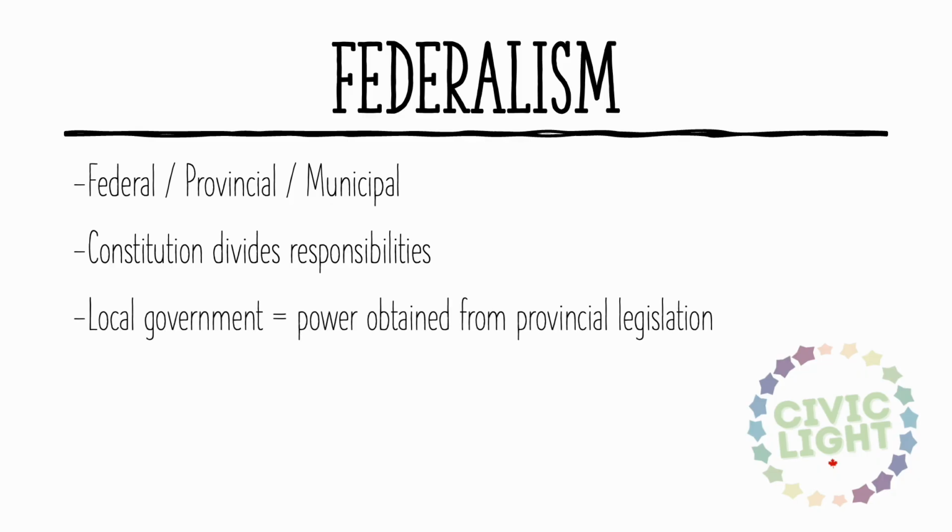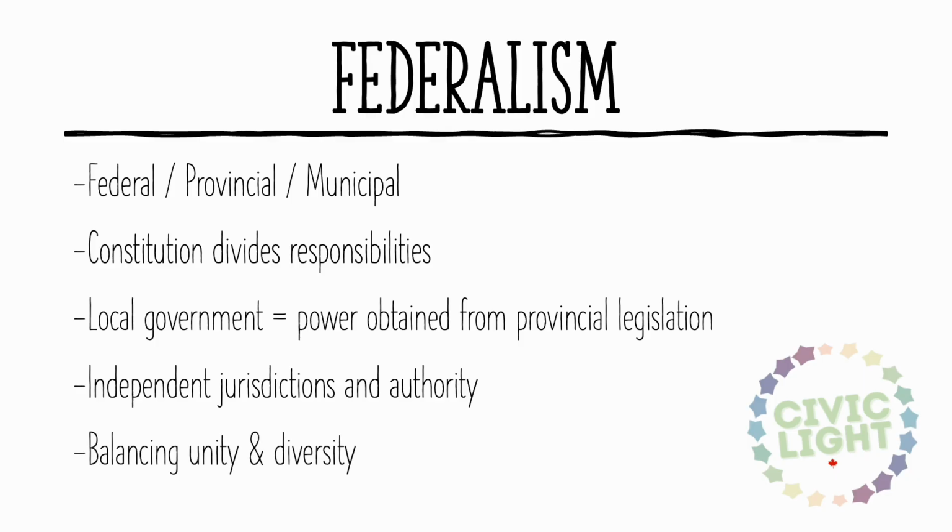Municipal governments get their powers from provincial legislation, and they handle local services like transit, zoning, and local infrastructure. Canada does not have one central government that controls everything. Instead, power is divided between a national government and regional governments. In Canada, this means that the federal government and the provincial governments both have real and independent authority. This structure was created to balance unity and regional diversity, so different parts of the country could govern themselves in important ways.